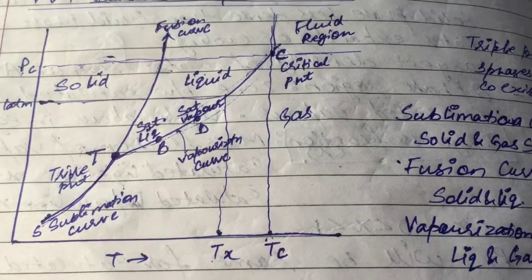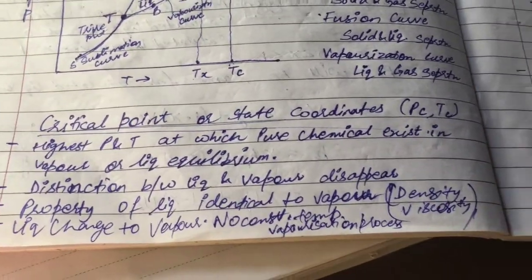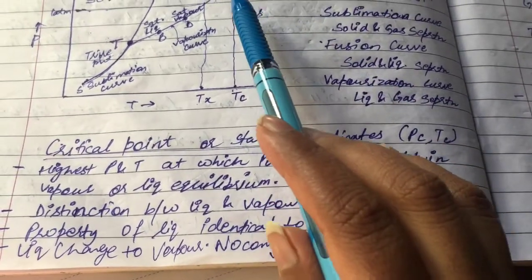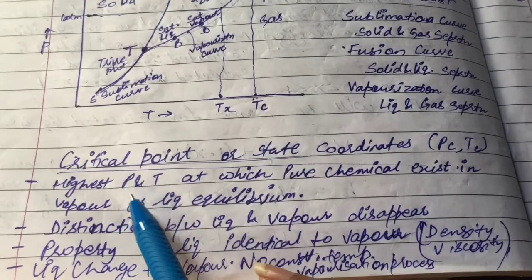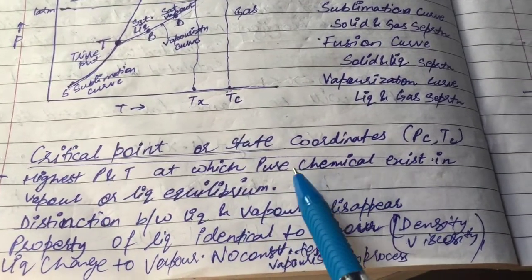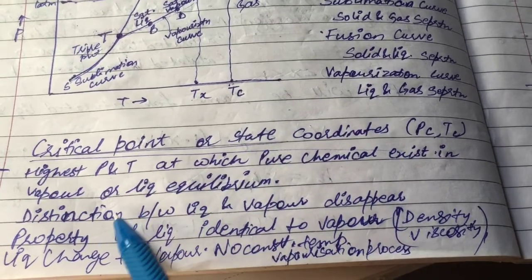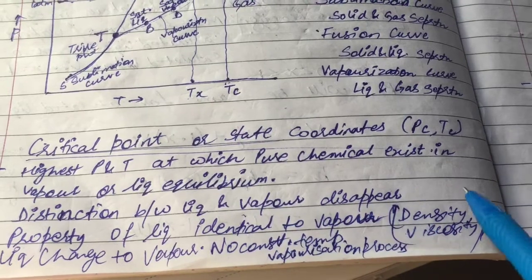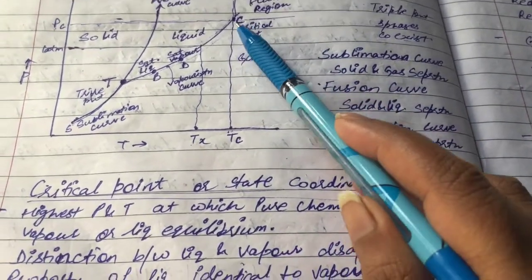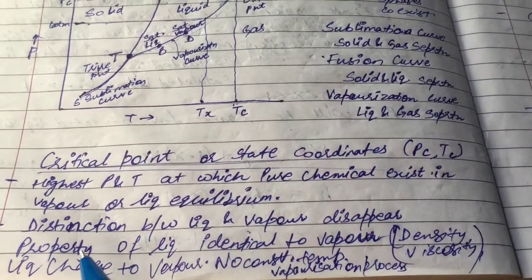So let's study more about the critical point. Critical point or state coordinates are Tc, Pc. It is the highest pressure and temperature at which a pure chemical can exist in vapor or liquid equilibrium. At this point, the distinction between liquid and vapor disappears.